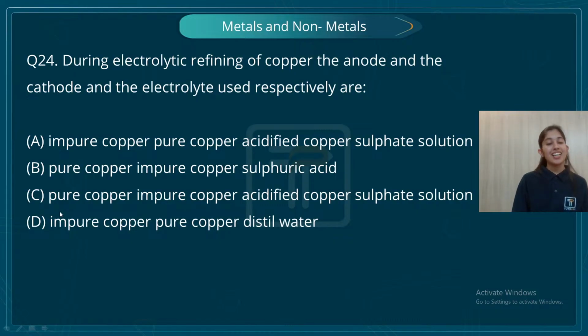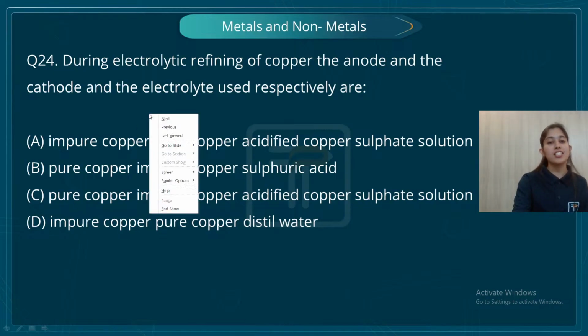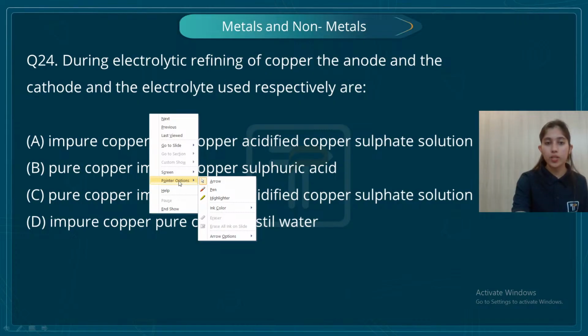Okay, the next question. During electrolytic refining of copper, the anode, the cathode and the electrolyte used are respectively? Now students, tell me, when we are doing electrolytic refining of copper, what is kept at the anode? At the anode we have impure copper, right? And at the cathode we have pure copper. And what is used as an electrolyte? The electrolyte is acidified copper sulfate solution. This was a direct question.